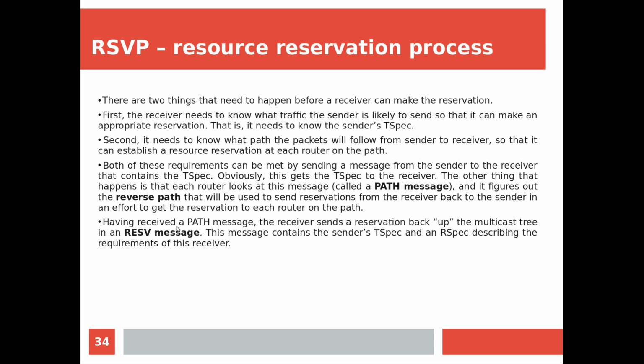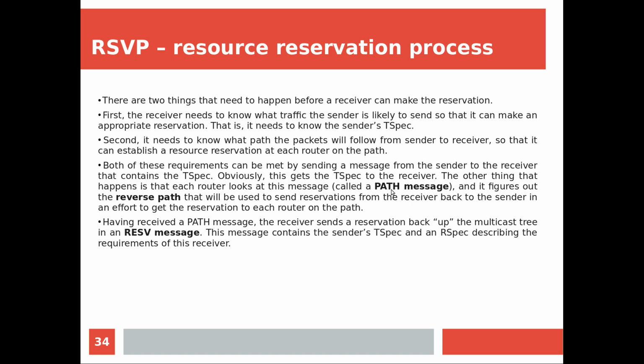Now, having received this path message, the receiver sends a reservation back up the multicast tree. We will see what this multicast tree is in the next slide. It is a pictorial representation of the communication within a multicast group. So in that multicast group, a tree-like structure, as soon as the receiver gets the path message, it will send back a reserve message, and this message contains the sender's T-spec and, very important, the R-spec of the receiver, which describes the requirement of this receiver.